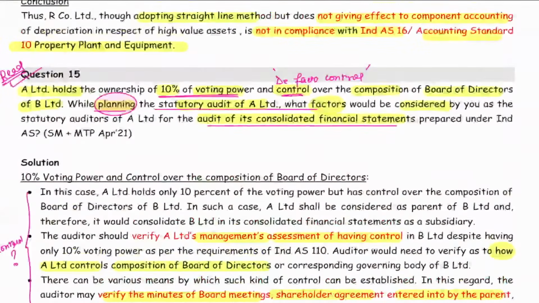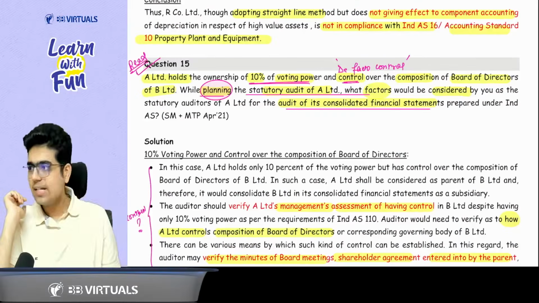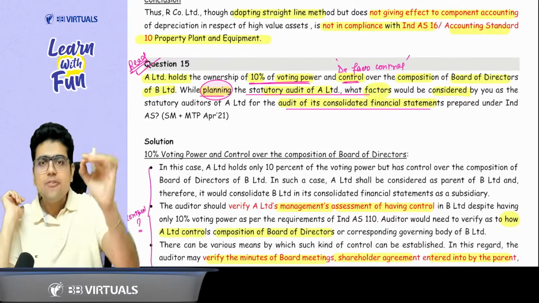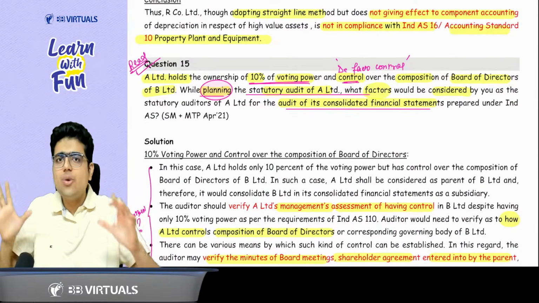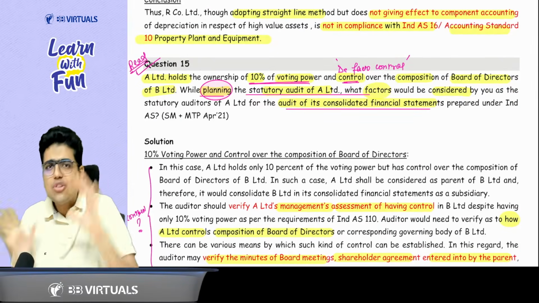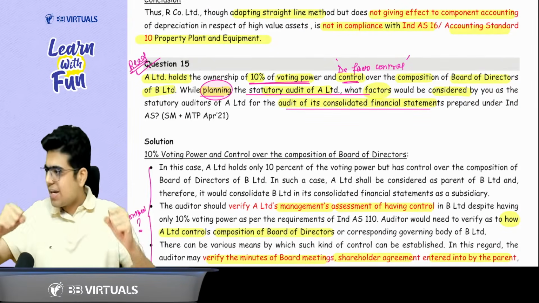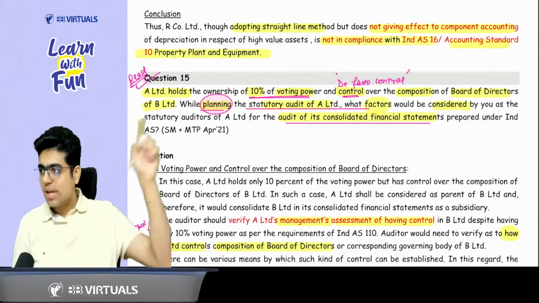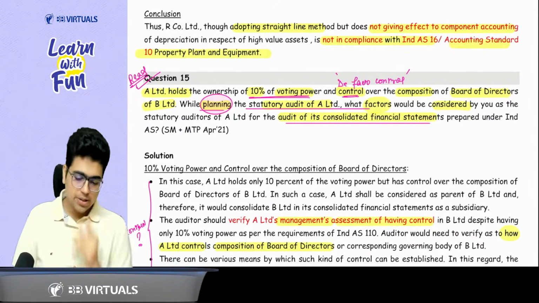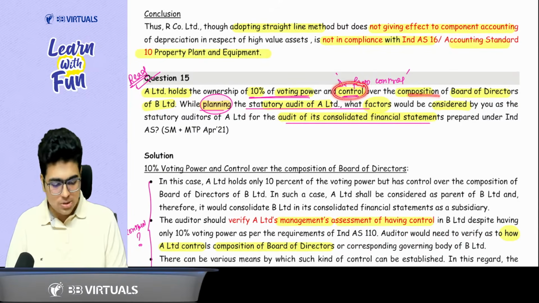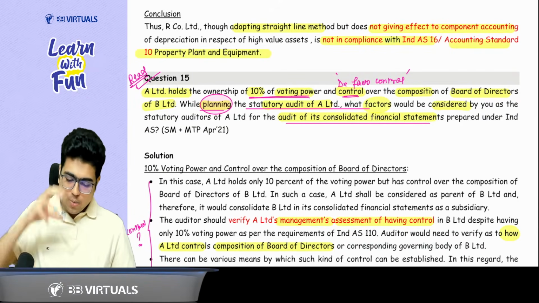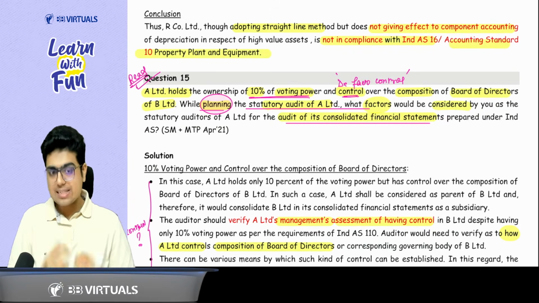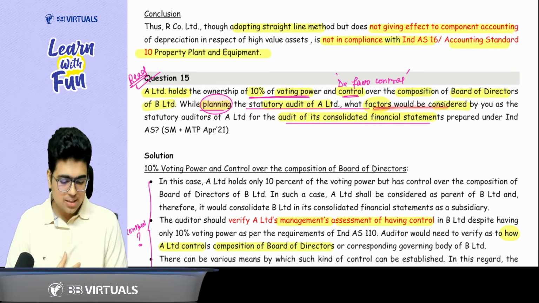Then we covered question number 15. Please tell me, sir, this is a question of de facto control. What is a de facto control? Even though I don't have majority voting power, still I can control the entity. So if you can control the entity without having majority power, this is called de facto control. So A Limited holds 10% of the voting power and controls the composition of board of directors. Now when you are planning the statutory audit of A Limited, CFS, what are the factors to be considered?